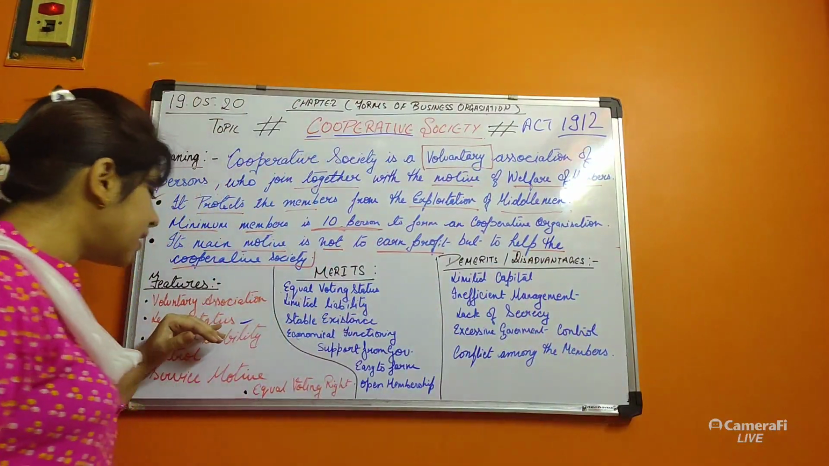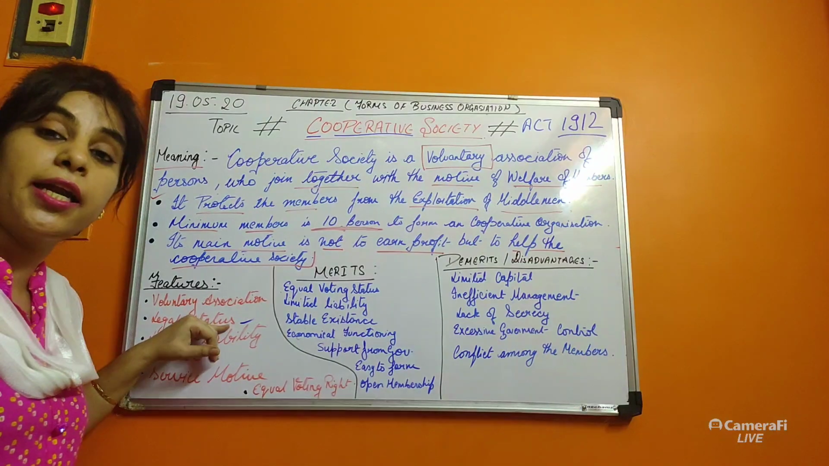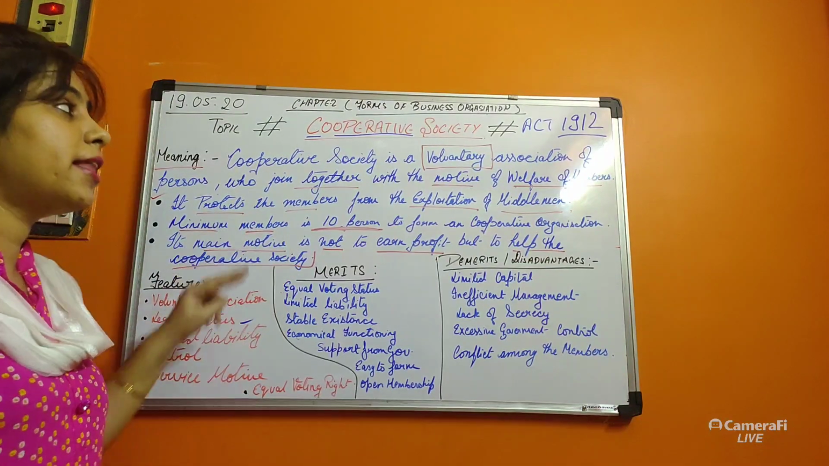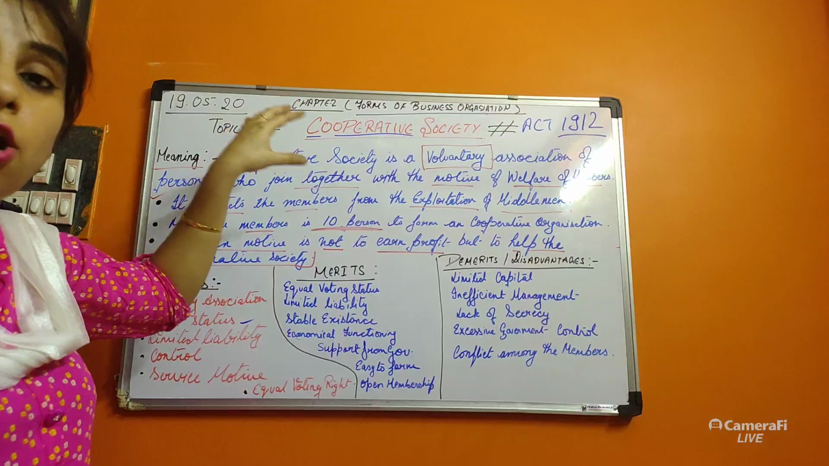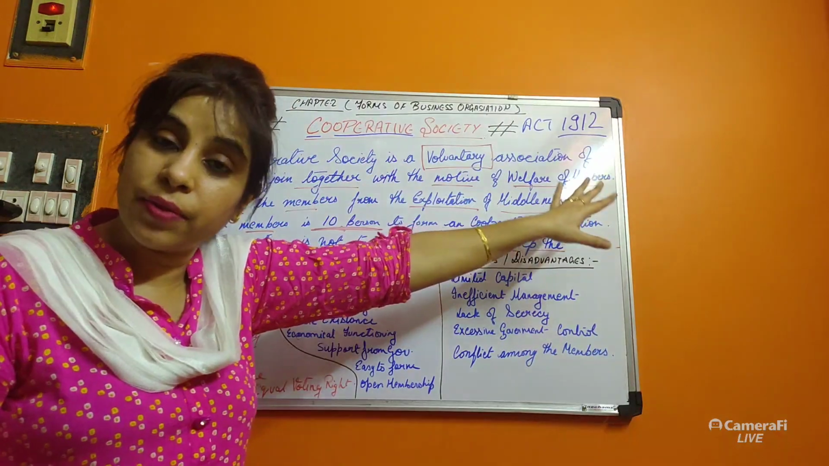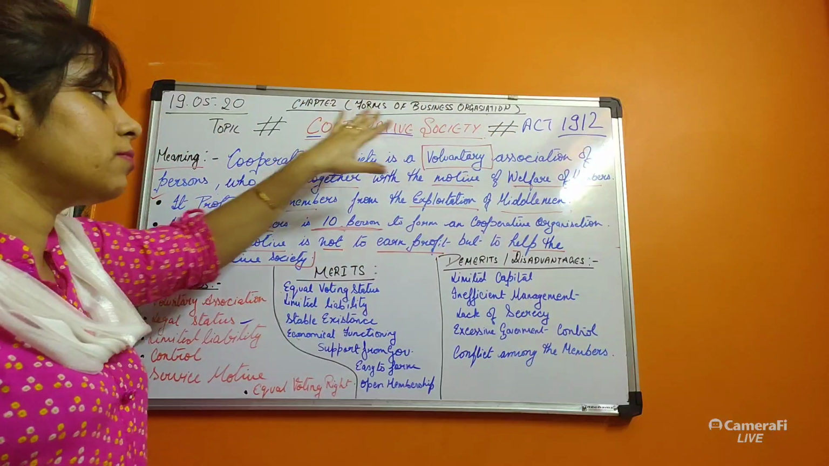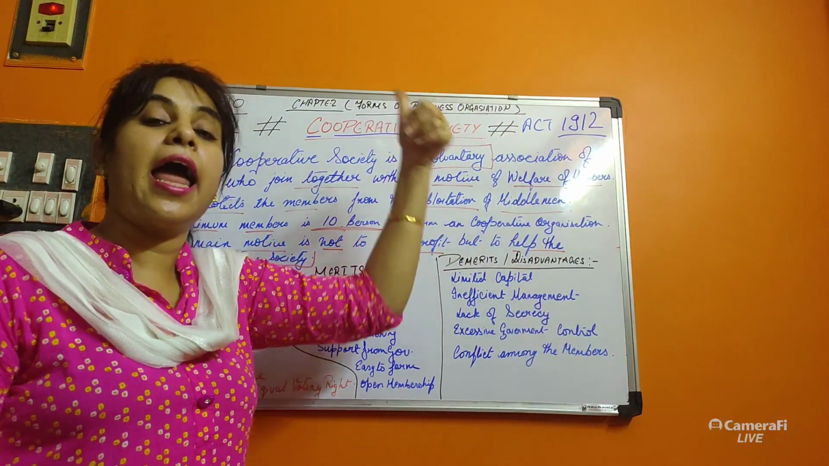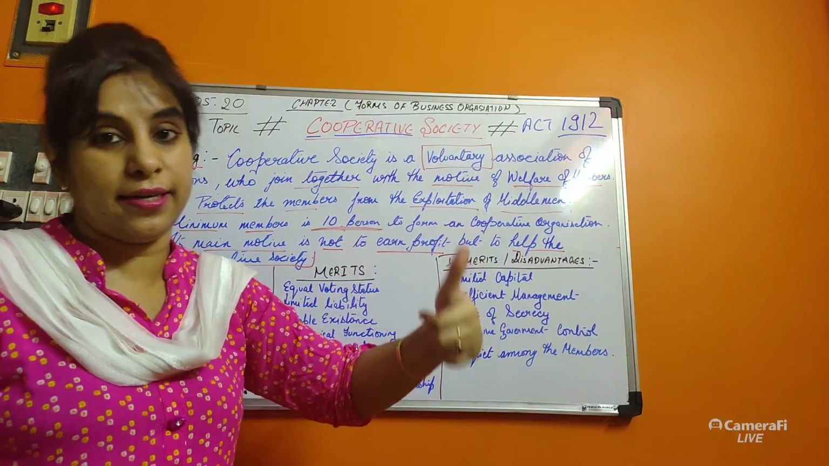So in legal status, we have studied 2 points. One, it should be under a law. Which law? The Cooperative Society Act 1912. And two, it is a separate entity.